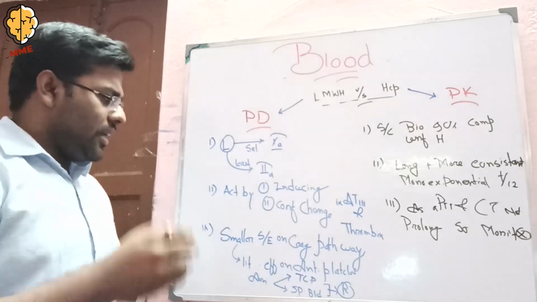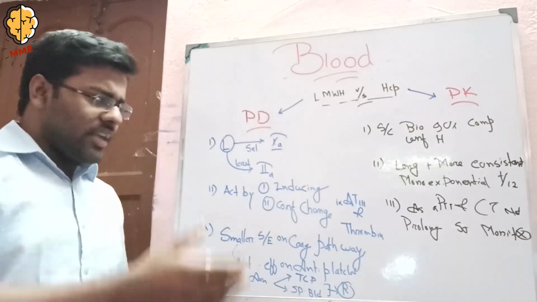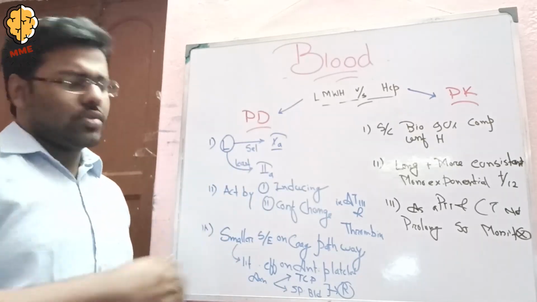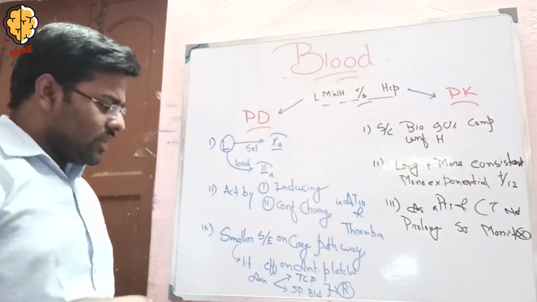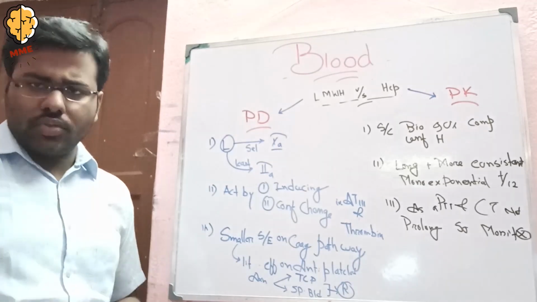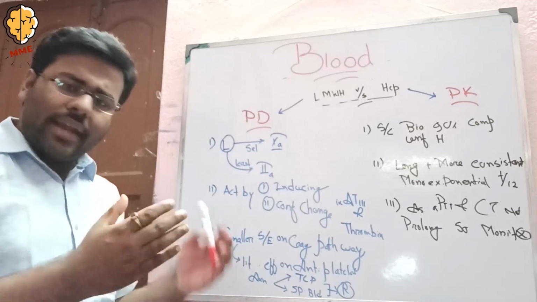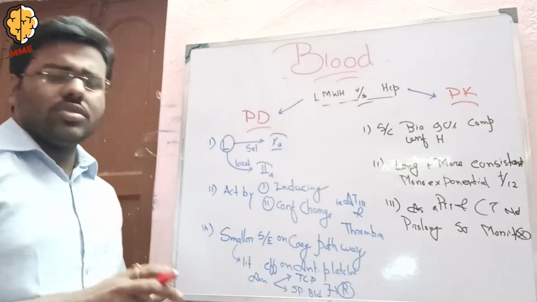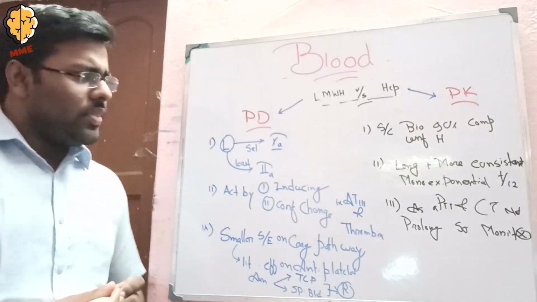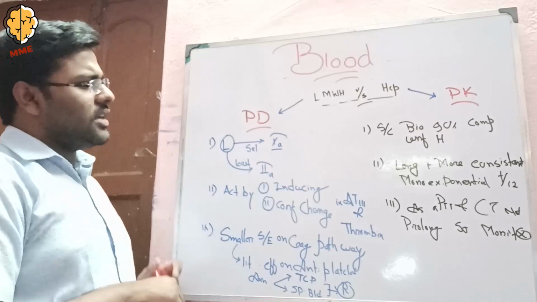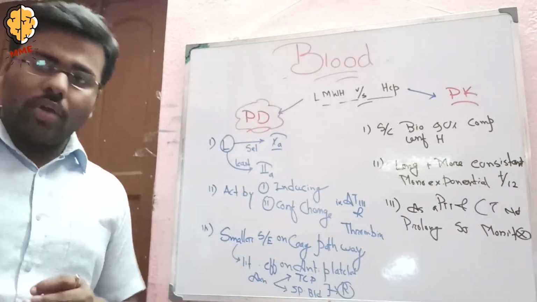Okay. Next, how does it act? It acts by inducing a configuration change in antithrombin 3 and thrombin. Now coming to the third effect, it has a smaller side effect on the conjugation pathway. If there is a small side effect on the conjugation pathway, then there is a little change in the antiplatelet mechanism of action. So there is a rare chance of thrombocytopenia and spontaneous bleeding. Okay. So in these 3 cases, pharmacodynamically, low molecular weight heparin is more accurate.